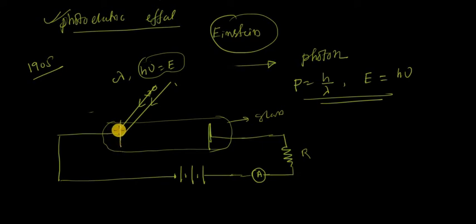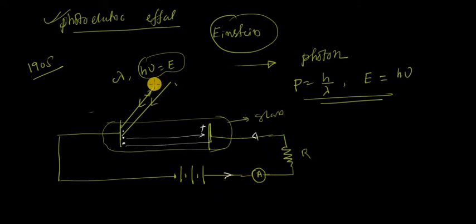Some of the electrons collide with the photons, get energy from the photon, and come out from the cathode. Electrons coming out from the cathode have different kinetic energies. Those electrons are attracted by the positive terminal and hence move to the anode, completing the path. As a result, current will flow through this wire in this direction, and we get current in the output circuit.